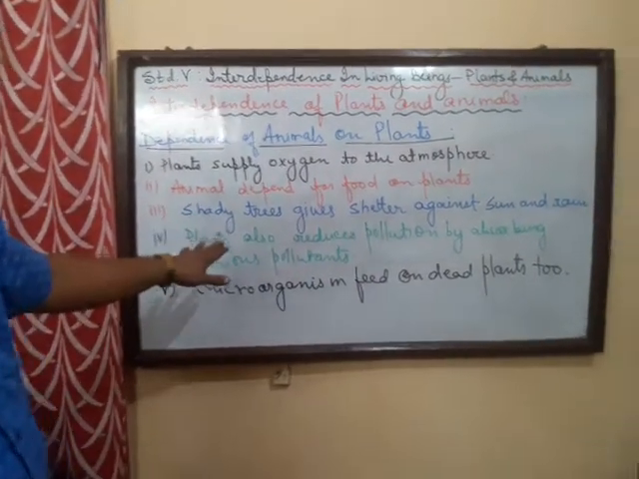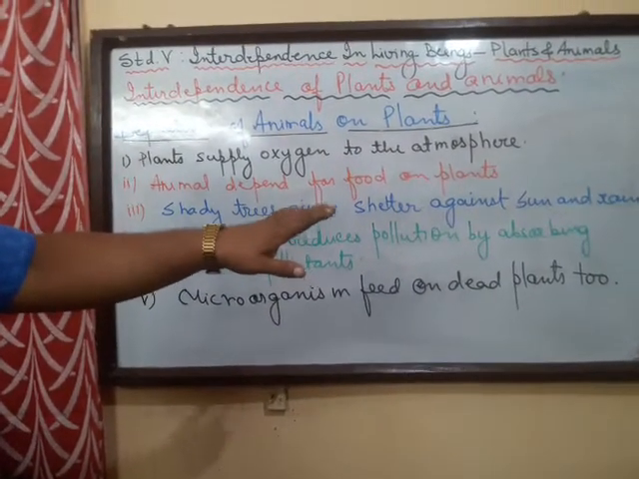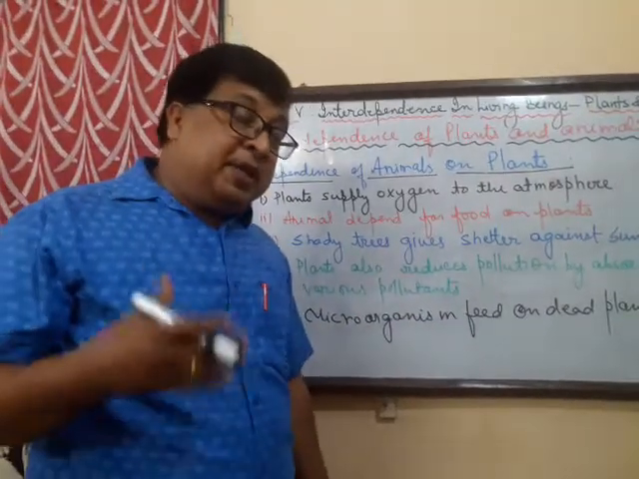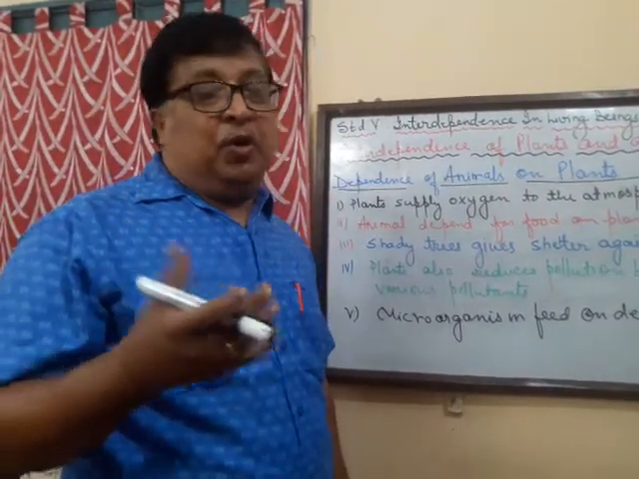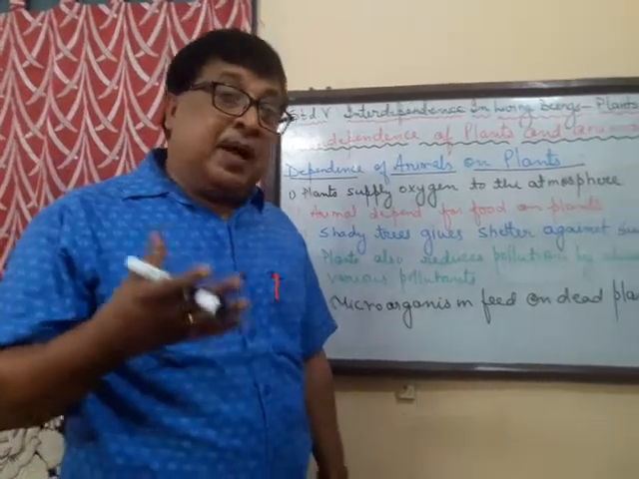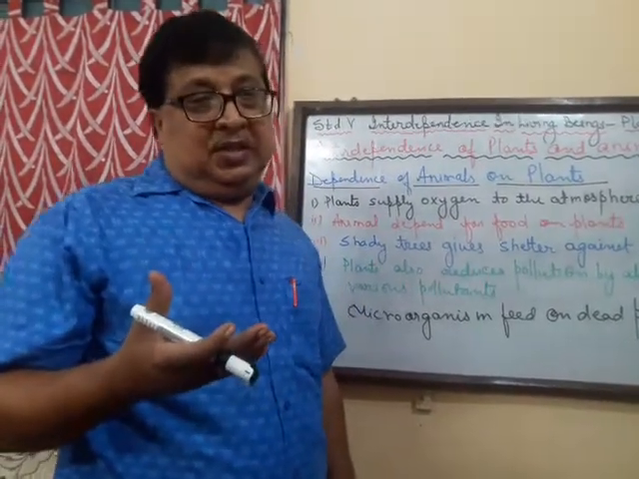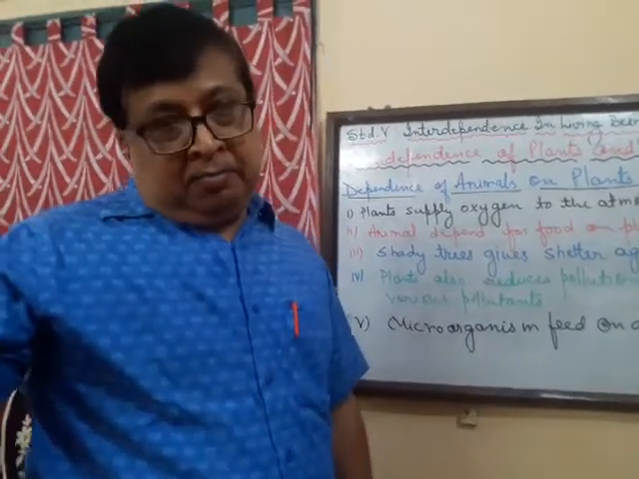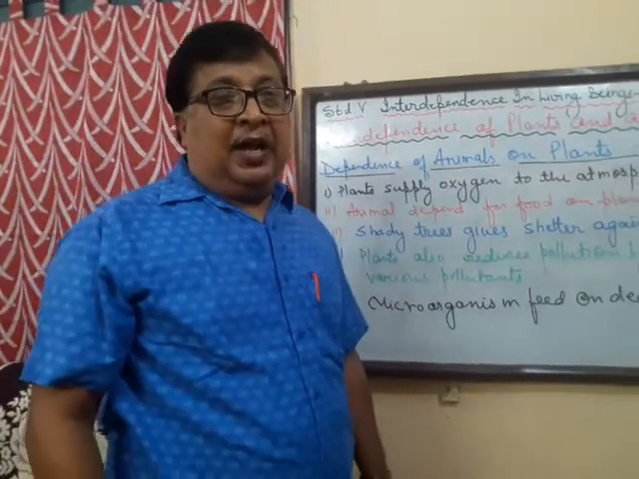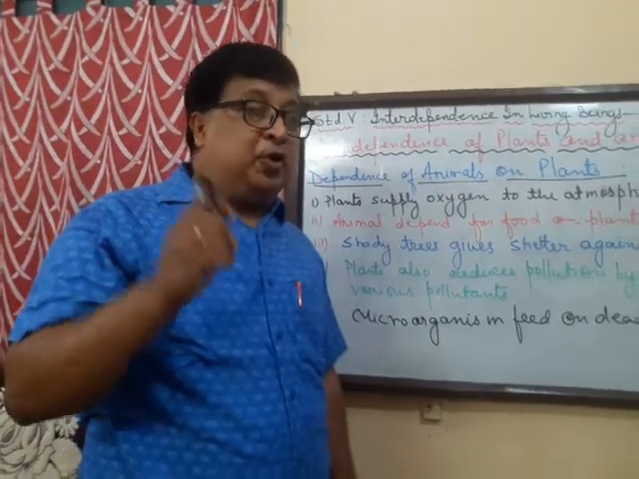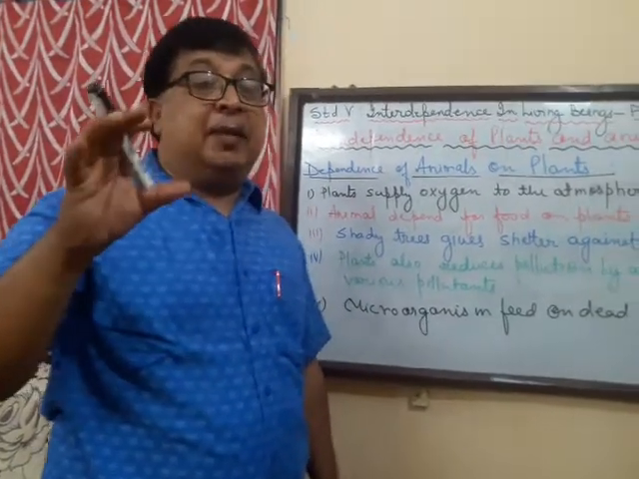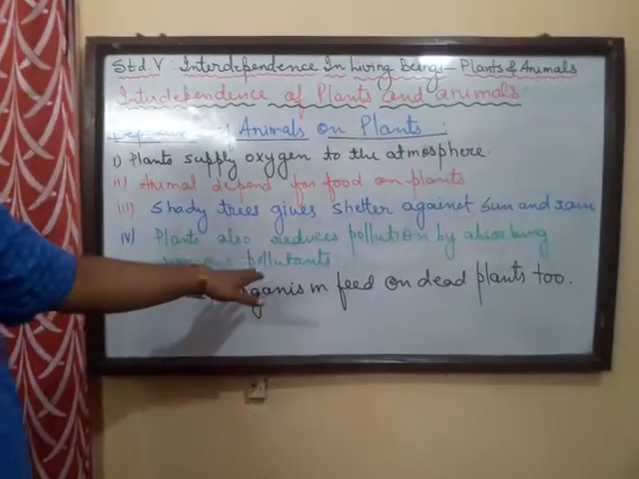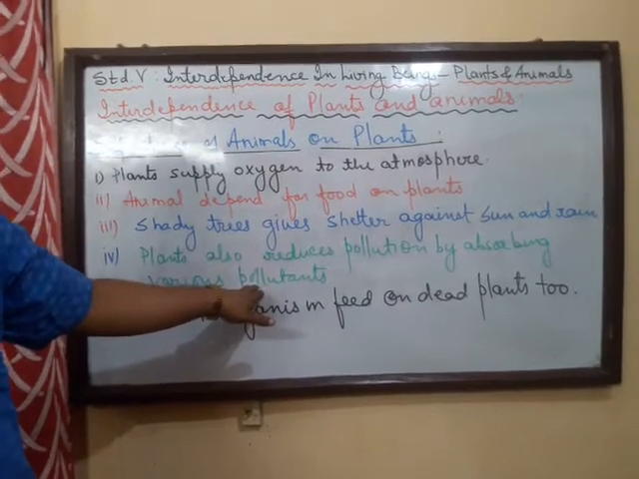Next, plants also reduce pollution by absorbing various pollutants. Now today one of the major problems that we are suffering is air pollution. We say that plant more and more trees. They will purify the air by giving out oxygen, and of course they also absorb the pollutants, those substances that pollute the air. So it is also known to reduce pollution by absorbing the pollutants.